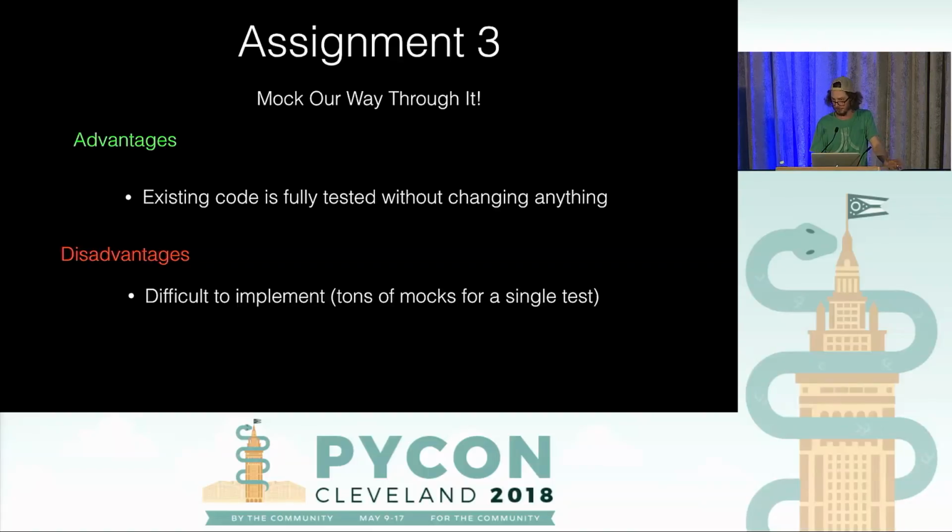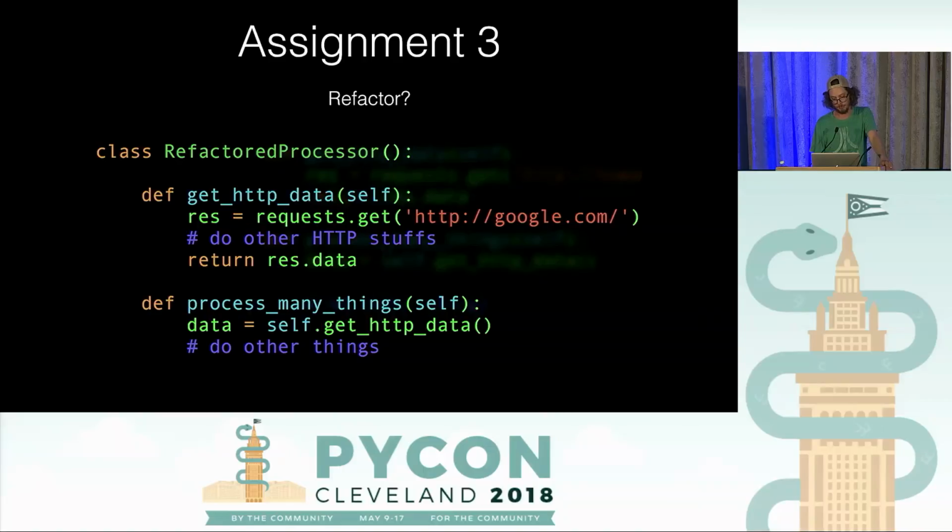Disadvantage, it can be difficult to implement. As you saw there, we only had 3 mocks. Who knows how many more mocks we would have needed? Like, we might have ended up mocking 15 things to get through that method. And the tests become brittle because they're tied to the actual implementation. So as soon as somebody goes and changes something in the code, you've broken all your test suite, and you don't really know why. We could consider refactoring, right?